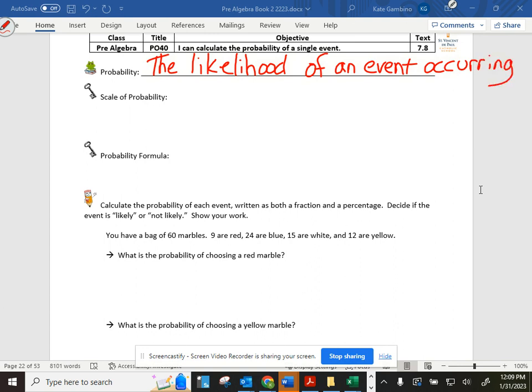So again, this is a probability unit. We're going to talk about what probability means a lot because we really need to understand that. We talked yesterday about the scale of probability. So remember that scale of probability, if it's at a zero, let's put it at the top, 0%, it's not happening.